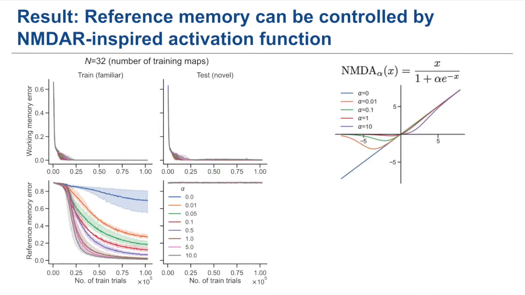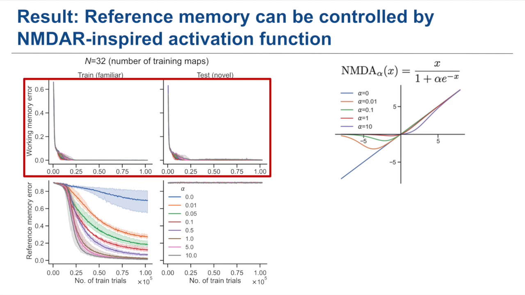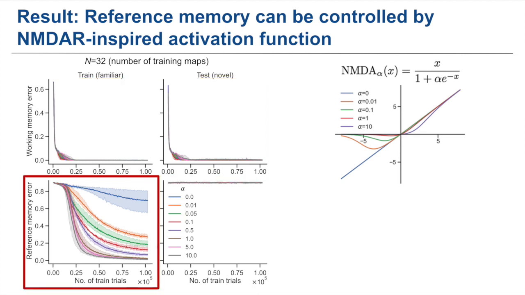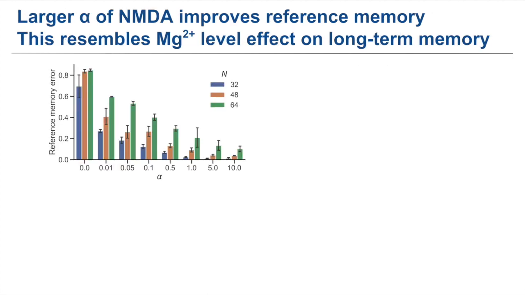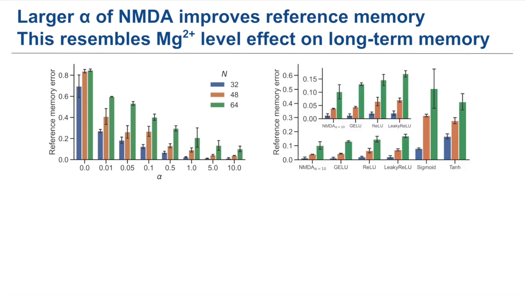As you can see here, working memory error becomes 0, and changing the alpha value of NMDA function does not affect working memory error. But training models with a larger value of alpha leads to better reference memory performance. Note that the NMDA function we used is a linear function when alpha is 0. This result is in line with the biological findings that NMDA receptor perturbation hinders long-term memory formation in the hippocampus. A larger alpha of NMDA function improves reference memory, and the NMDA function shows the best reference memory performance when compared to other nonlinear functions.